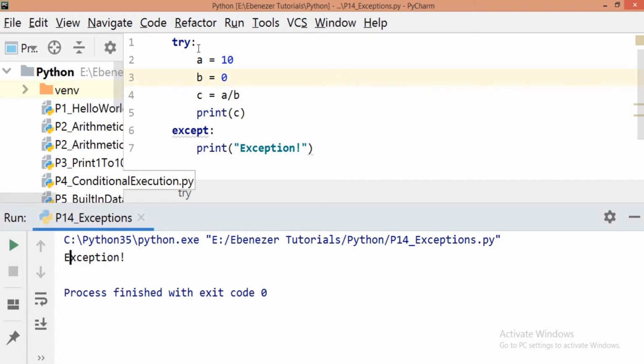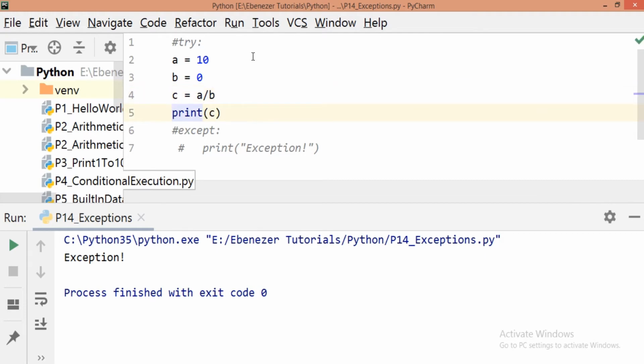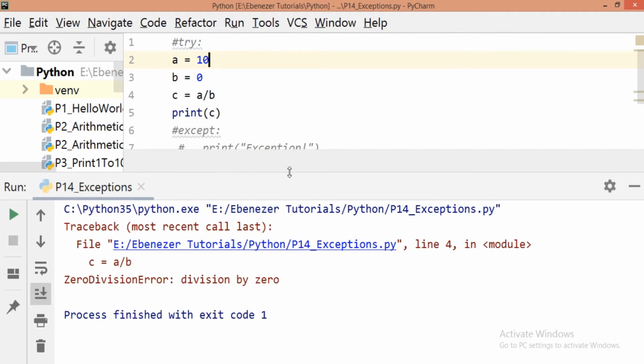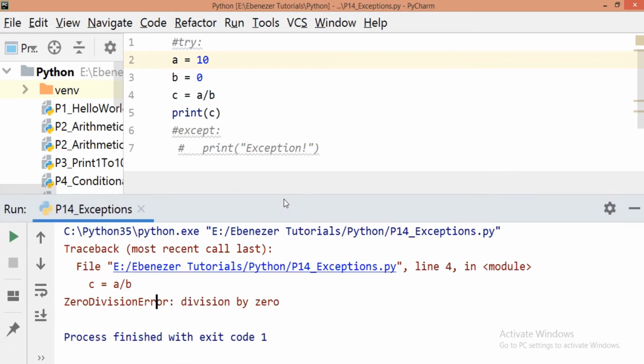Now one thing that we can check out here is, if we try to run this code without handling, what is happening? It is giving us this zero division error, and the code is terminating.